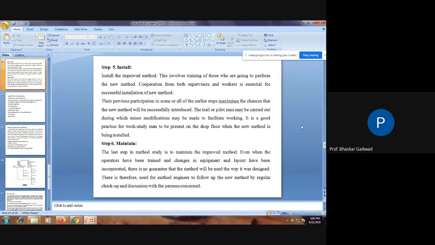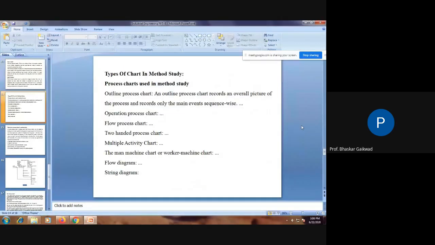Okay, now types of charts used in method study. Now here are the techniques of method study. So already we have gone through the definition of method study, objective of method study, scope of method study, basic procedure of method study, and after that, the various techniques used in method study.